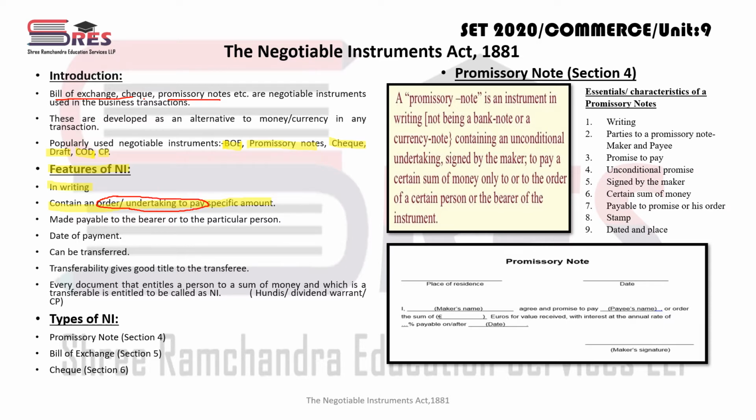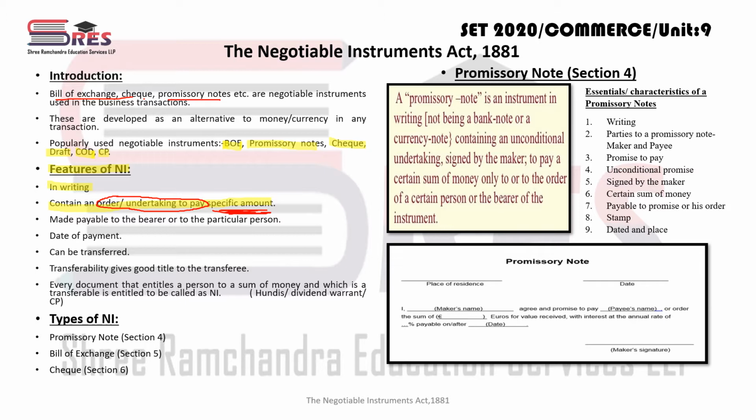A negotiable instrument will either have an order given to pay something, or an undertaking that I will pay, and a promise will be there regarding payment of a certain amount, a specific amount. Specific means certainty. Certainty of amount must be there, right?